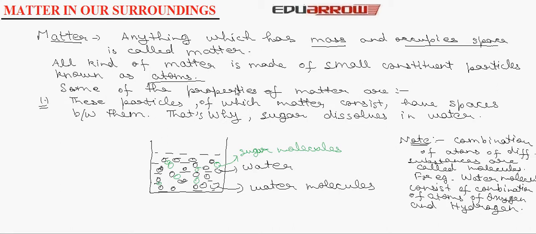Some of the properties of matter: the particles of which matter consists, that is the atoms, have spaces between them. That's why sugar dissolves in water. Actually, the sugar particles get into the spaces which are present between the water molecules. So the sugar dissolves. Note, combination of atoms of different substances are called molecules. For example, a water molecule consists of a combination of atoms of oxygen and hydrogen.